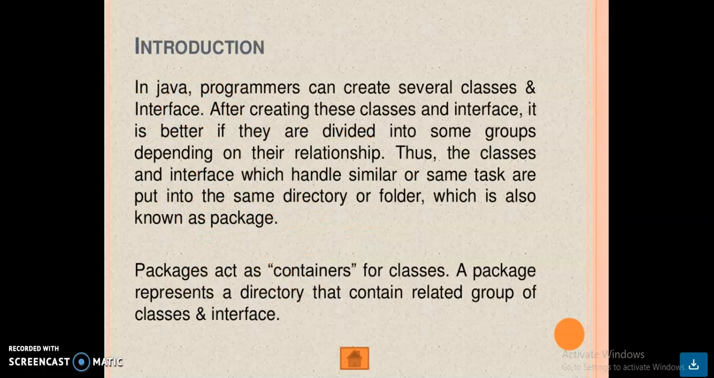In Java, programmers can create several classes and interfaces. After creating these classes and interfaces, it is better if they are divided into some groups depending on their relationship. Thus, the classes or interfaces which handle similar or same task are put into the same directory or folder, which is also known as a package.